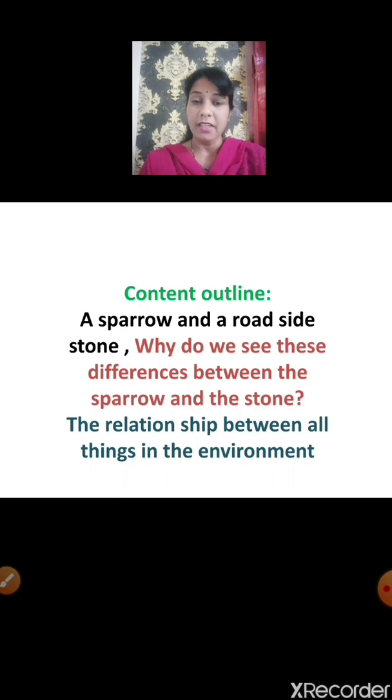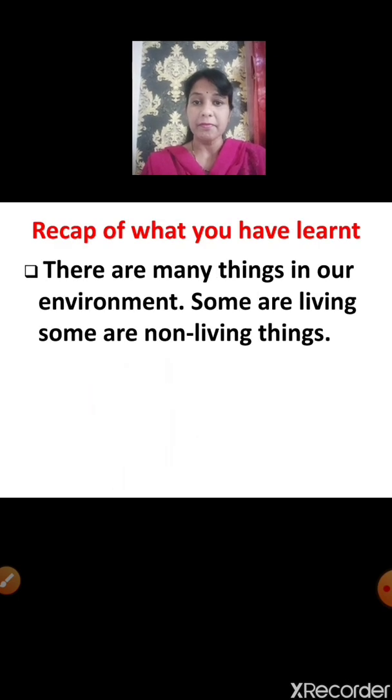Before we proceed, let us have a quick recap of what we learned yesterday. We learned that there are many things in our environment. Some are living things and some are non-living things. Children, we learned yesterday that there are many things in our surroundings, and these things can be grouped into two, that is living things and non-living things.